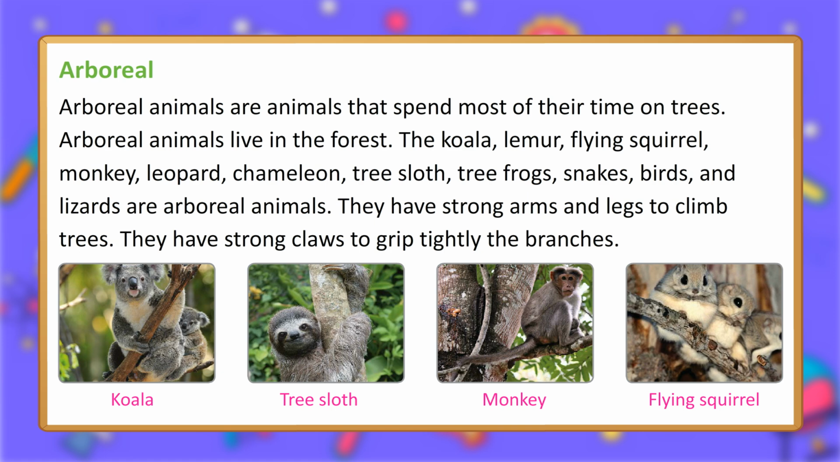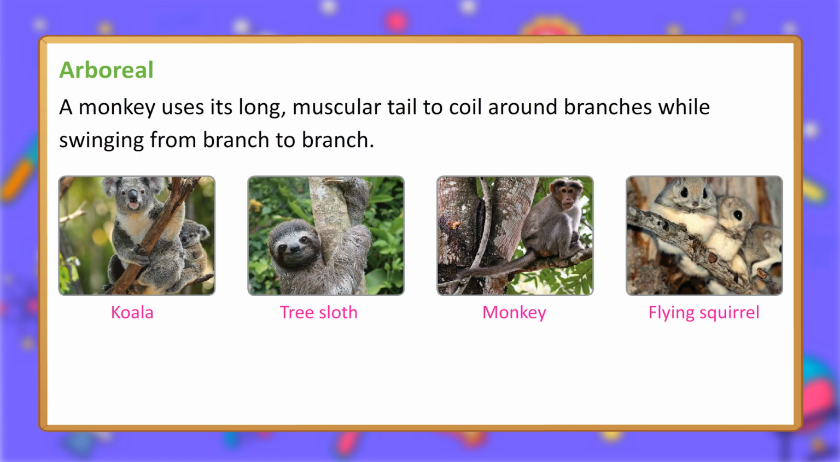They have strong arms and legs to climb trees. They have strong claws to grip the branches tightly. A monkey uses its long, muscular tail to coil around branches while swinging from branch to branch. Koala, tree sloth, monkey, flying squirrel.